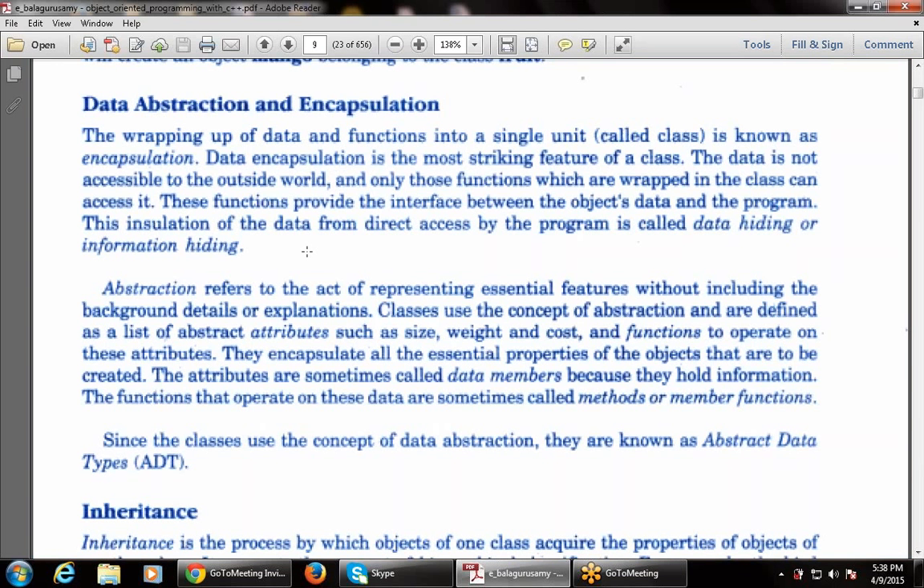Now, the next concept is data abstraction and encapsulation. So we have finished with two concepts: one is class, one is object. Now the next is data abstraction and encapsulation. What is data abstraction and what is encapsulation? The wrapping of data and functions into a single unit, that is a class, is known as encapsulation.